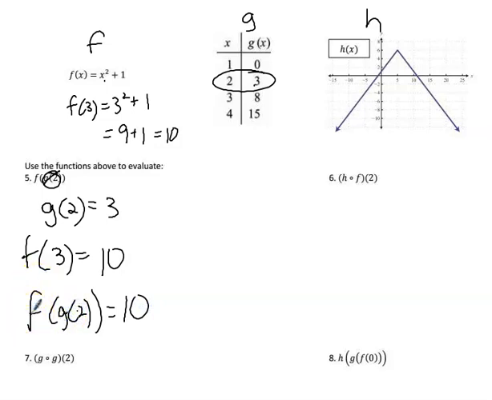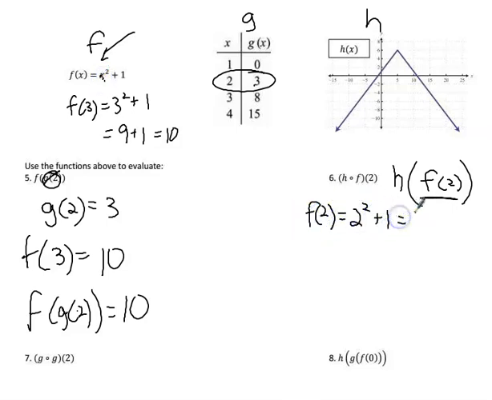So we're going to do the same thing on the next one. I'd rewrite this open dot as h of f of 2. So we start with the inside. I need to find out what f of 2 is first. F of 2 means you go to the f problem, which is here, plug in 2. F of 2 is 2 squared plus 1, which is 4 plus 1, which is 5. So that is a 5. So the answer to this problem is, what is h of 5?